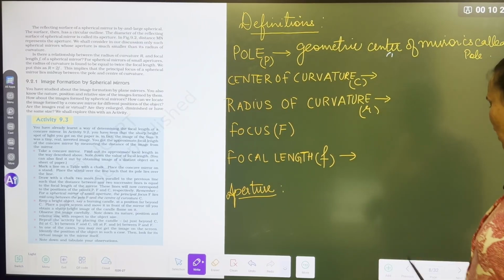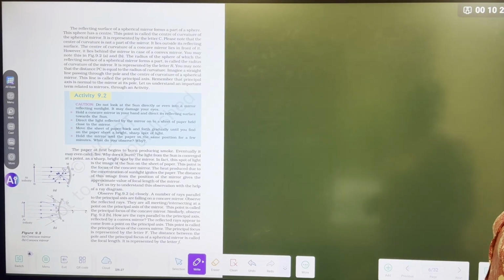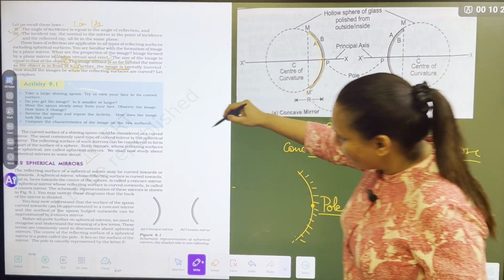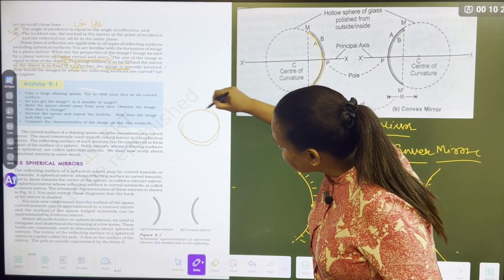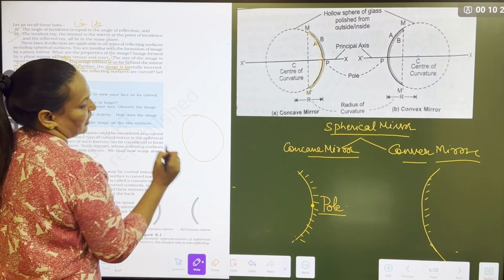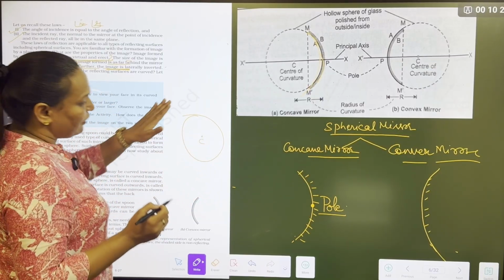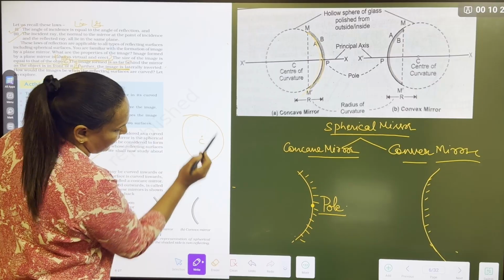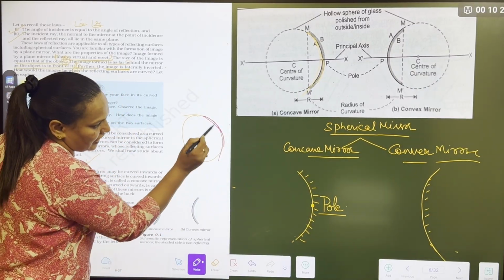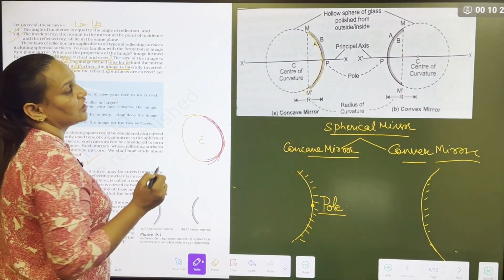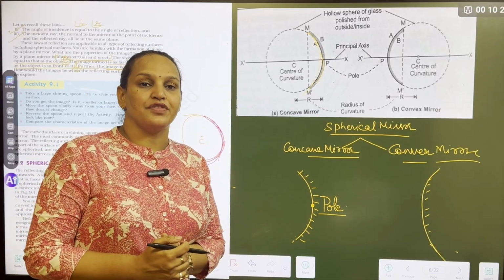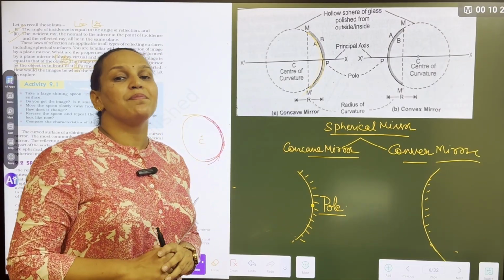Right? Now second definition, center of curvature. What do you mean by center of curvature? Can I explain? We have made the mirror from the glass sphere. Every sphere has a center, and we have cut the mirror from that part. Like this is my mirror that I have cut. So center of curvature is the center of the sphere of which the mirror is a part.